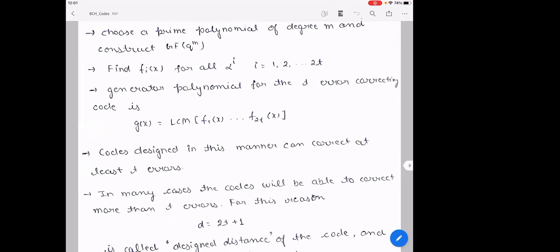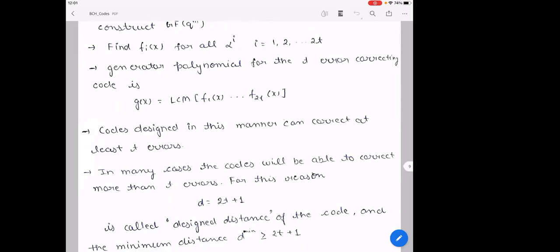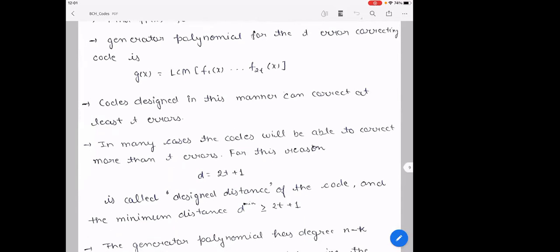So in many cases, the codes will be able to correct more than t errors. So this is the speciality of this BCH code. For this, if we find the distance, it will be 2t plus 1. There are theorems that prove this, but I'm using this as a point that the design distance for the BCH code is 2t plus 1, and the minimum distance is greater than or equal to 2t plus 1.